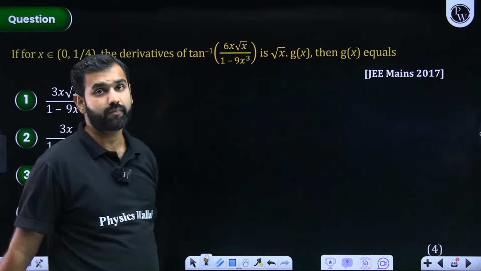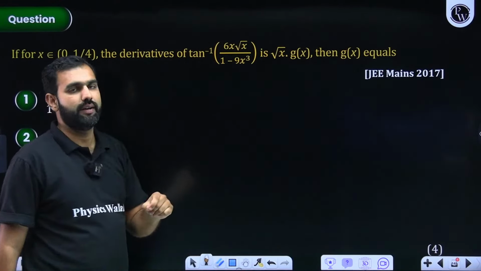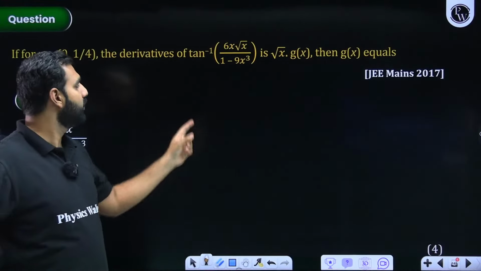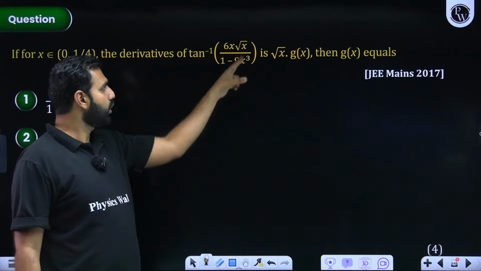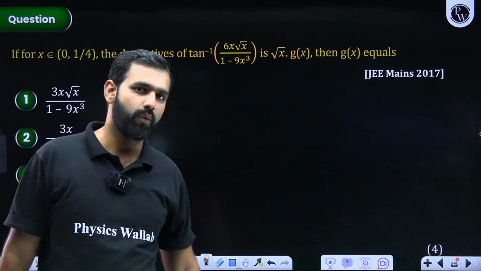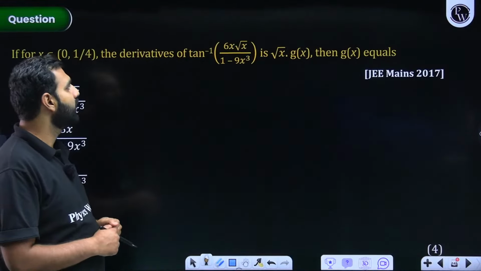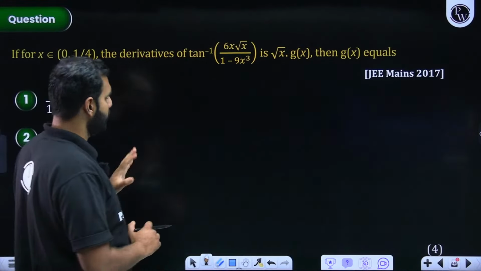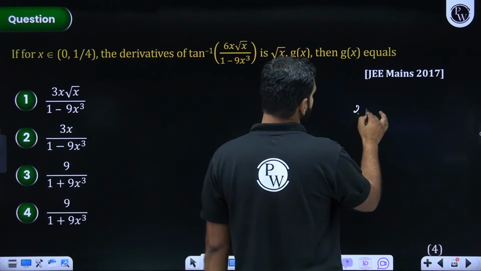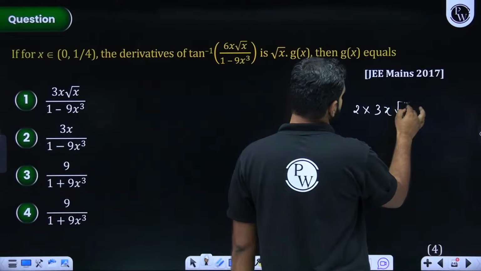Now, with inverse functions, instead of straight away starting to differentiate, you should focus on simplifying the expression. If you pay attention to this expression, you will see something coming out of it. What do I mean by that? If I write 6x root x as 2 times 3x root x, can I say so?